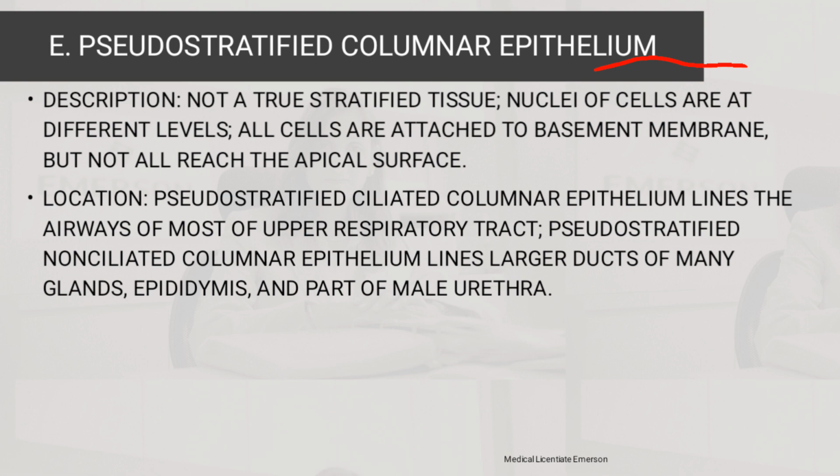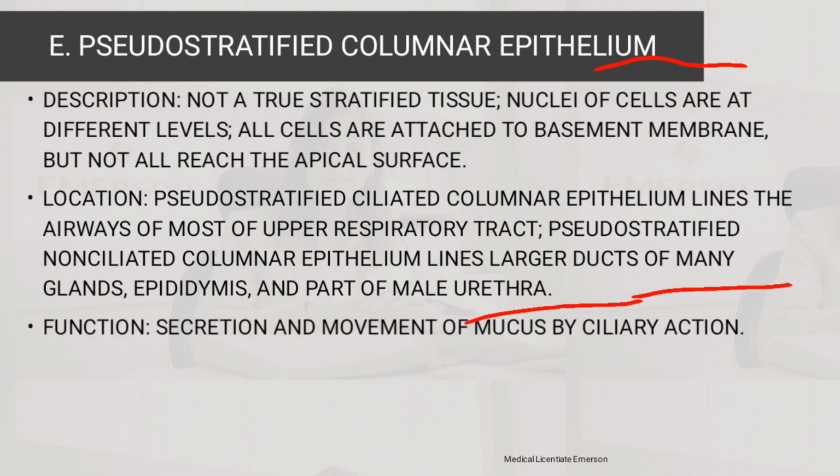In terms of location, the pseudostratified ciliated columnar epithelium lines the airways of most of the upper respiratory tract. The pseudostratified non-ciliated columnar epithelium lines the larger ducts of many glands, the epididymis, and parts of the male urethra.